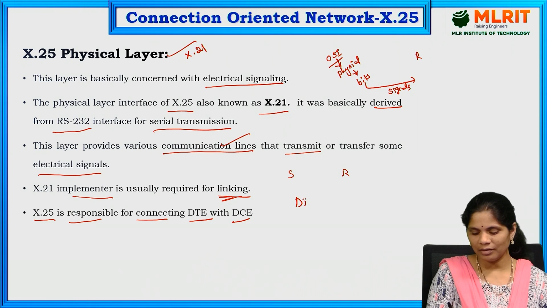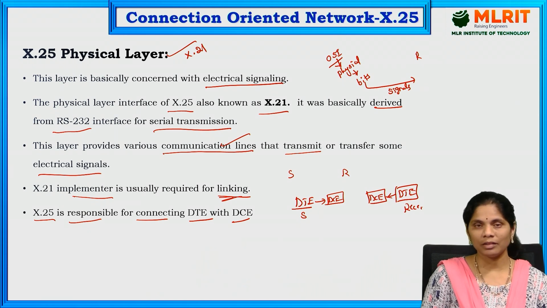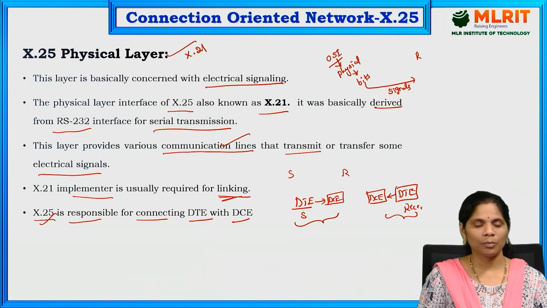This is the DTE, for the sender side. Here it is having one DCE. Similarly, the receiver side DTE is also having one DCE. For connecting these two, the sender side and receiver side, we are going to use the X.25. This is about the physical layer.